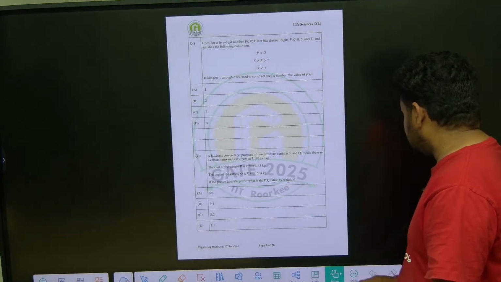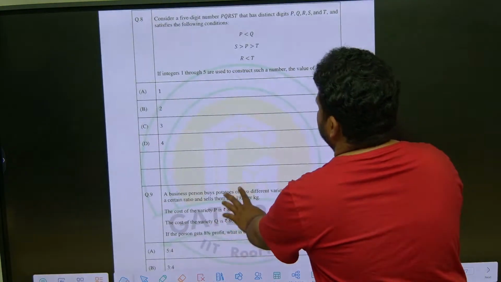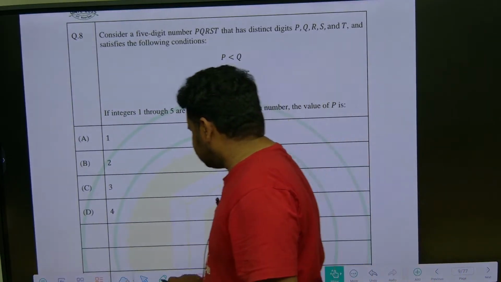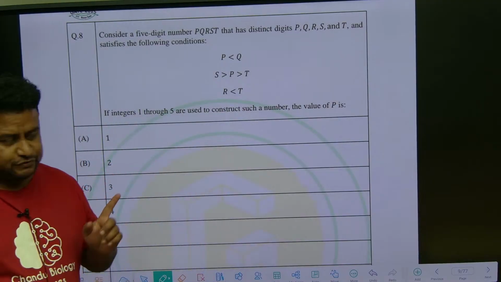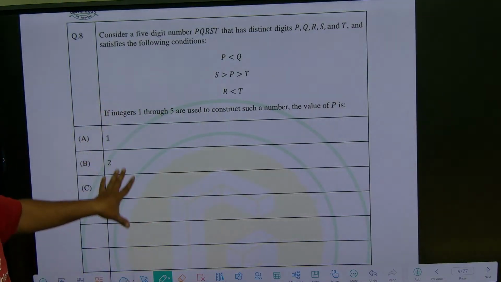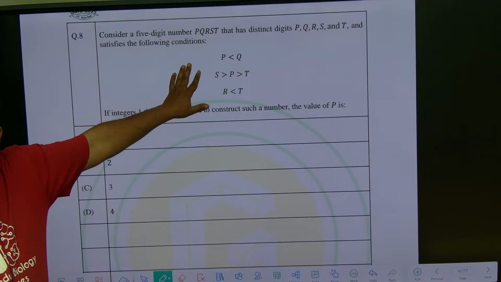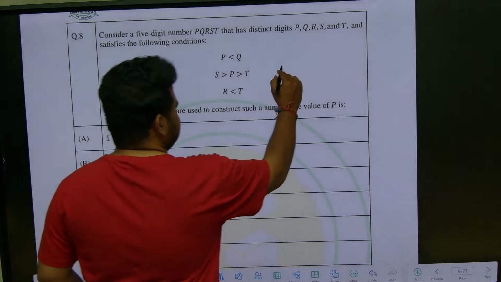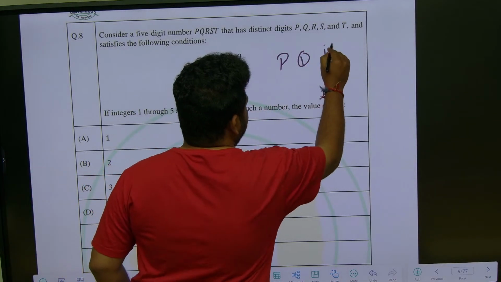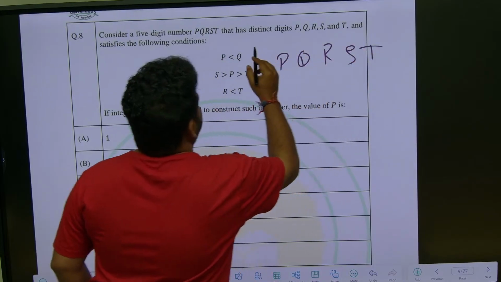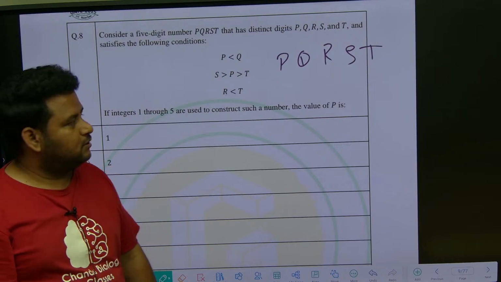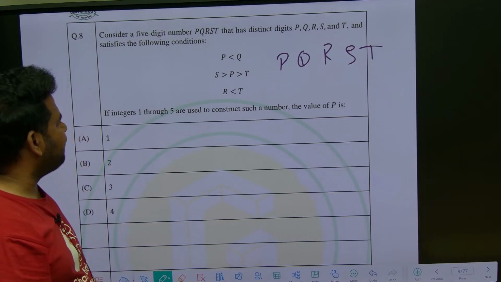Next question. This is a question for which you need the options also, and we have to use some logic here. They are telling us to consider a 5-digit number, PQRST. This is the 5-digit number PQRST that has distinct digits, which means all are different. There cannot be repetition. PQRST satisfies the following conditions.